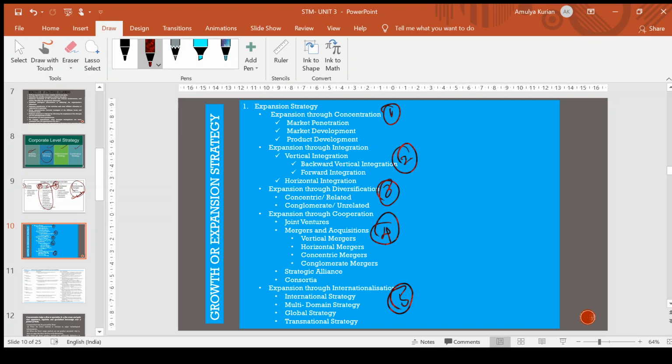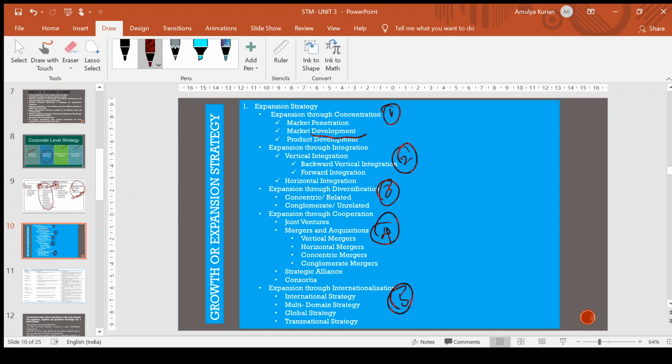The second one is market development. It consists of marketing existing products in new markets. You are entering into new markets in order to get more customer base, rather than concentrating on the market which you are in and the product. You are entering with the product into a new market. That is market development.